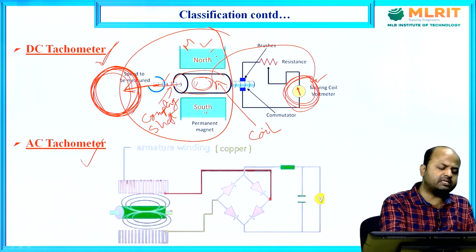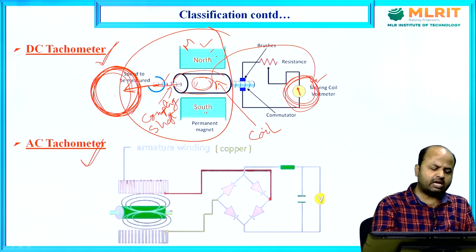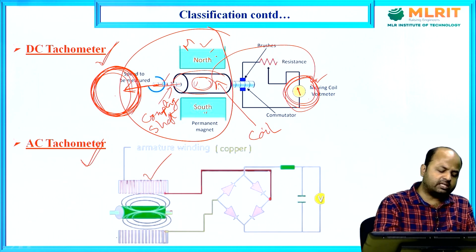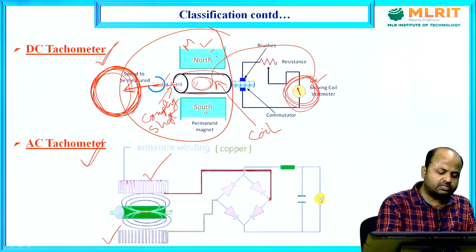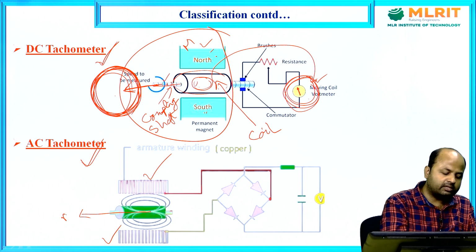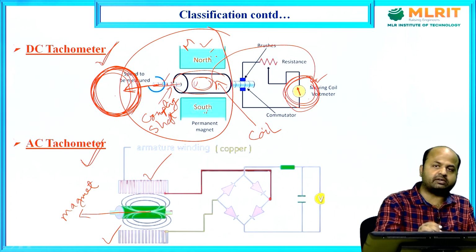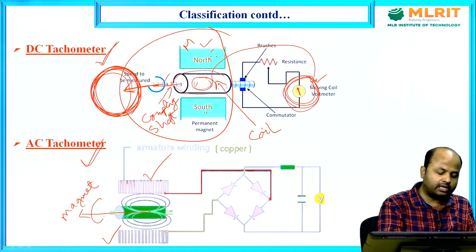Now what is an AC tachometer? In AC tachometer, we can see that there are two static armature windings, and this is your rotating magnet. Here the magnet was static in the DC case, but in the AC tachometer the magnet will rotate. Suppose I want to measure the speed of any object. Suppose I take one wheel and I want to measure its speed.